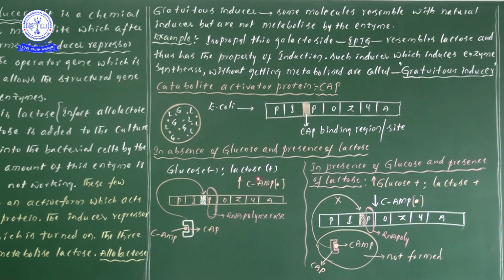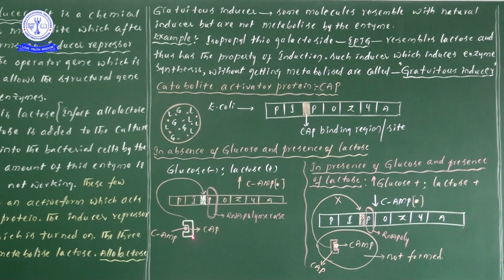This cyclic AMP is there within the bacteria. Now this cAMP is covered by CAP, which is nothing but catabolite activator protein. When the catabolite activator protein binds to the cAMP, a complex formation takes place.